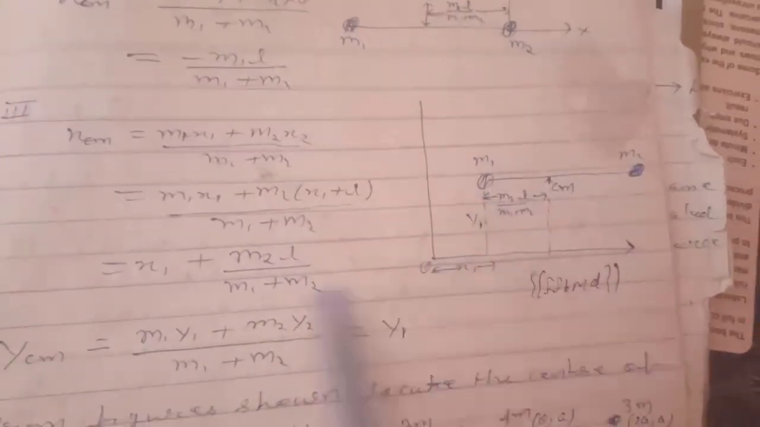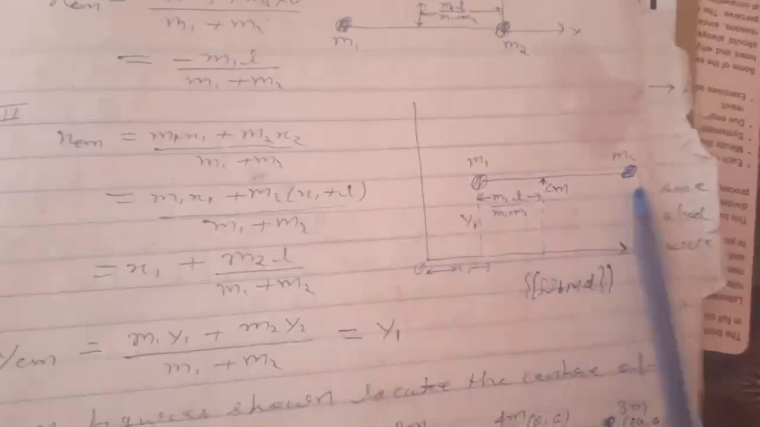Third, when the body is placed in the xy plane, then x equals m1 x1 plus m2 x2 by m1 plus m2. For m1, the x coordinate is x1, and for m2 the x coordinate is x1 plus L. So m2 into x1 plus L, divided by m1 plus m2, equals x1 plus m2 into L by m1 plus m2.